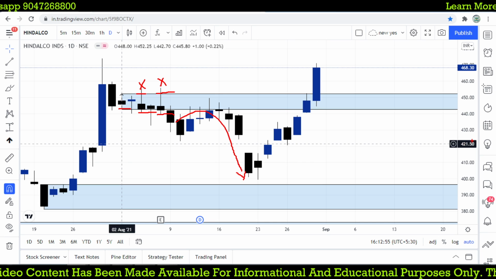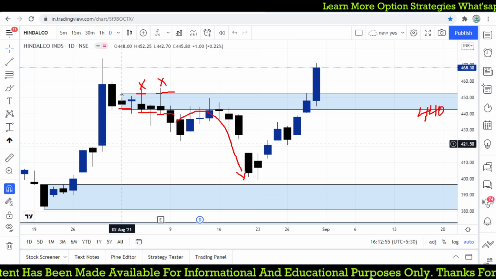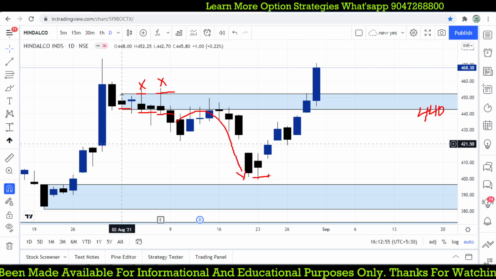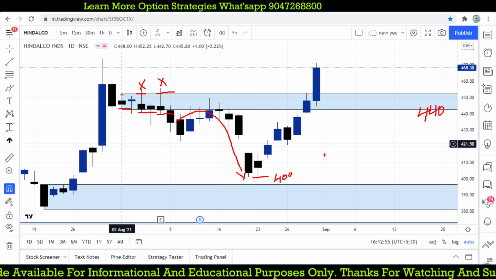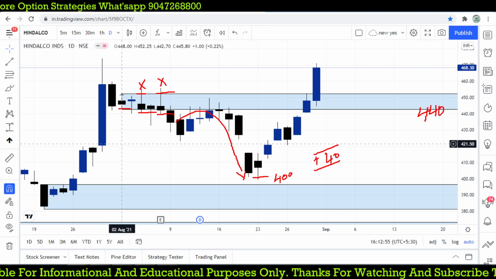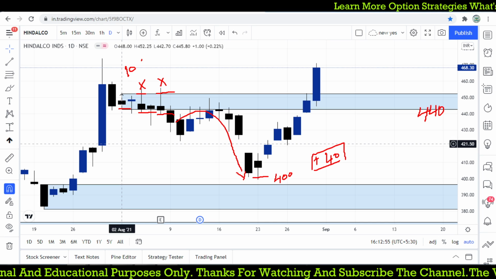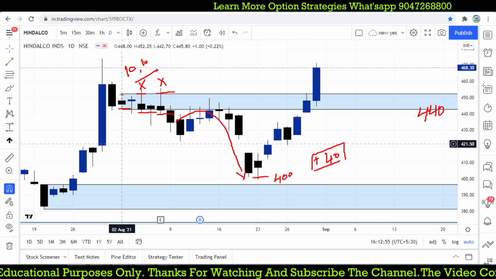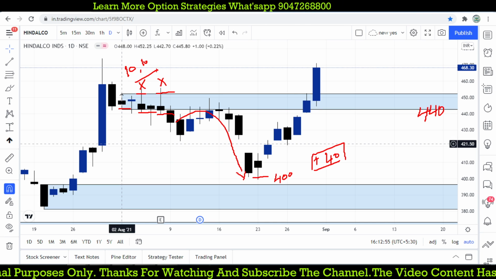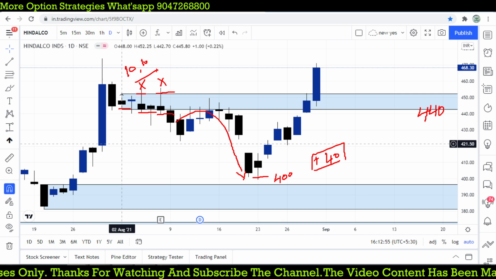From 440 it is coming towards 400, nearby somewhere around 40 rupees in profit, but it was triggering a 2 times 10 rupees stop loss. But even though you are losing the stop loss, finally you are going to get such a great profit, right?